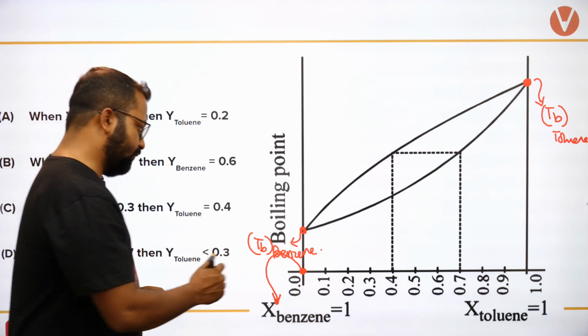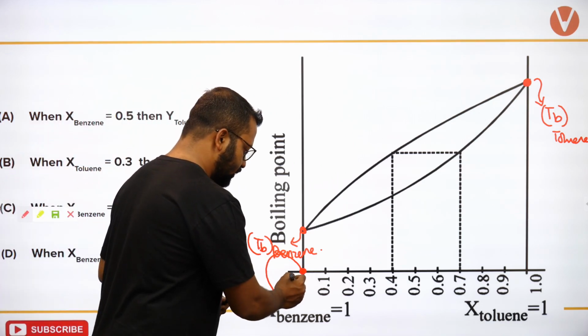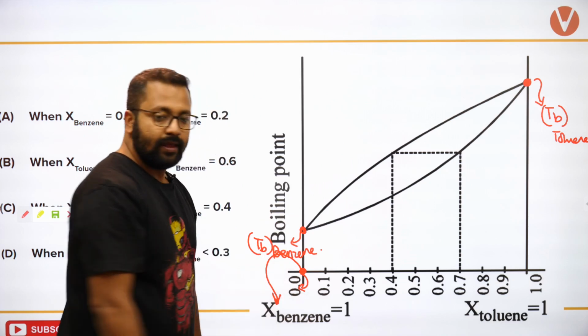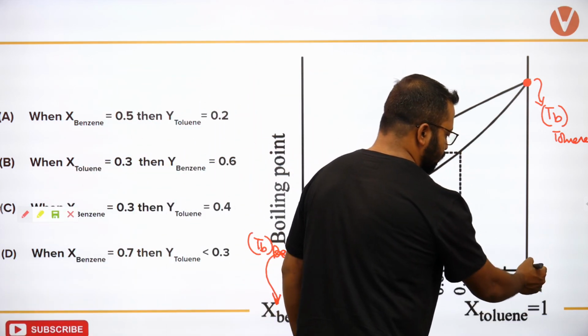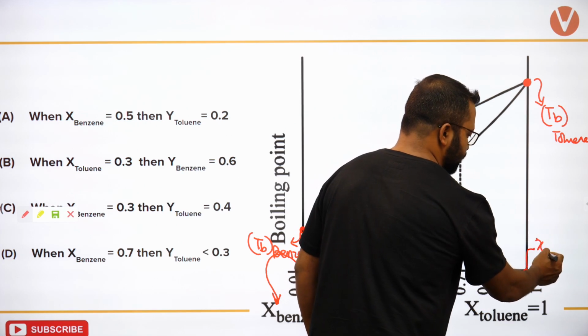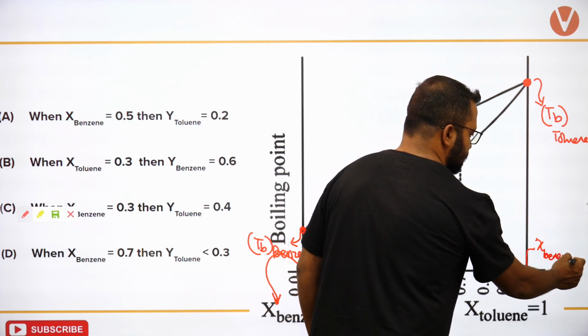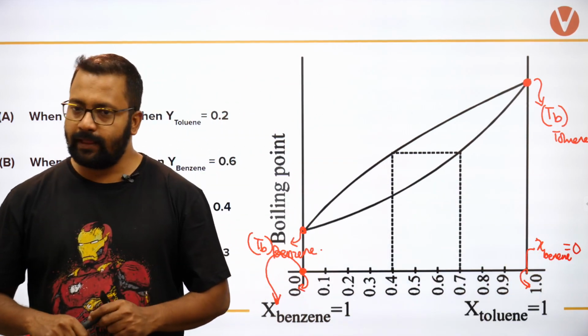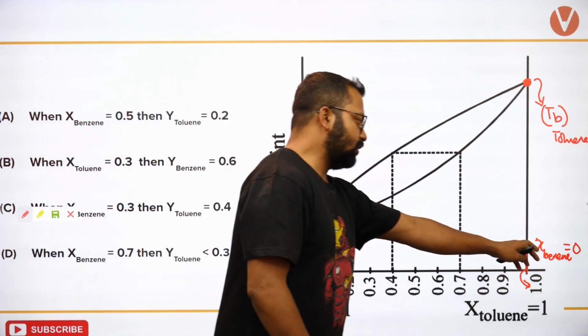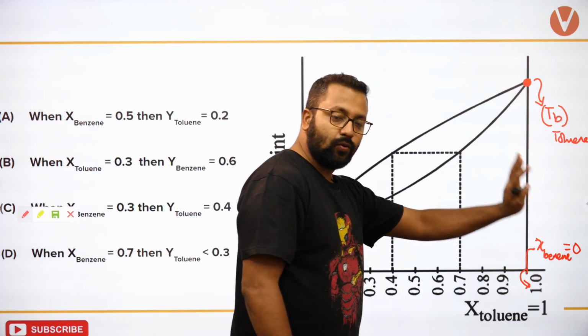The mole fraction of toluene is 0. Toluene is 0 here, and here toluene is becoming 1. So over here the mole fraction of benzene is equal to 0.